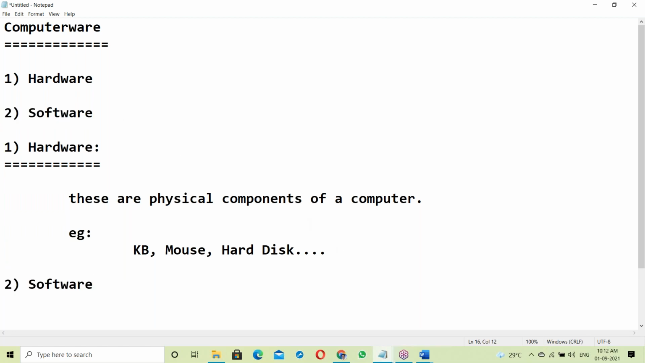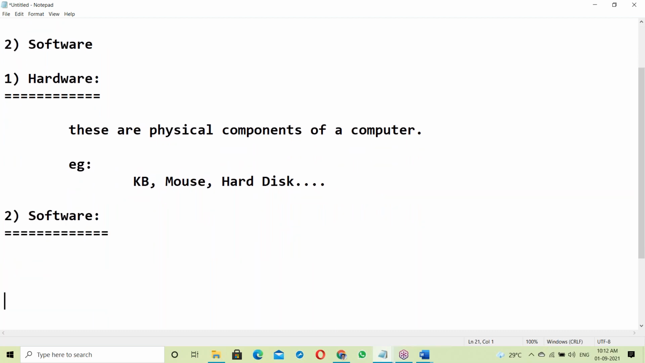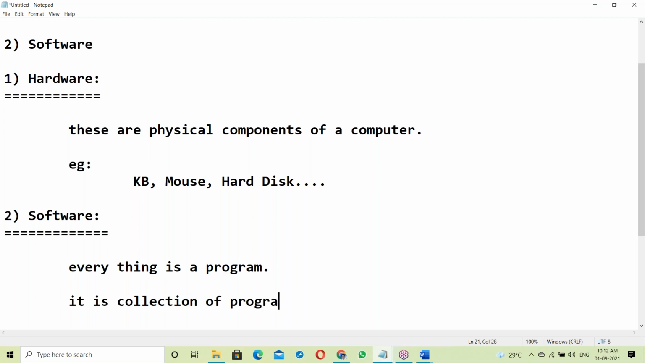So let us start with software. What is software? In software, everything is a program. Yes, it's a collection of programs.